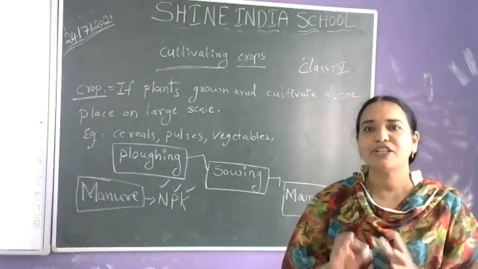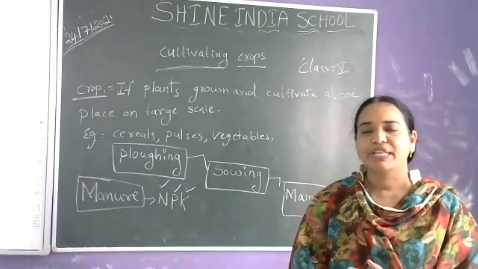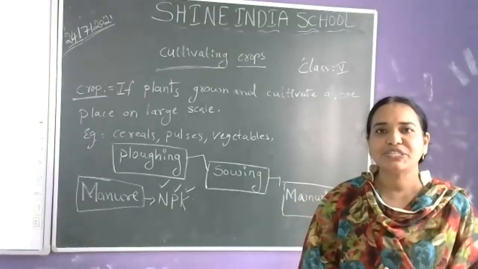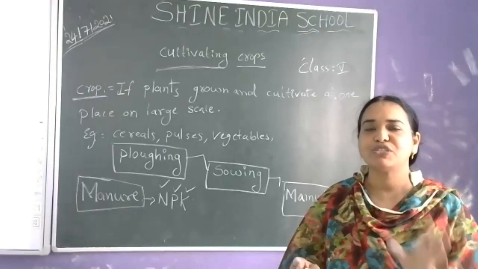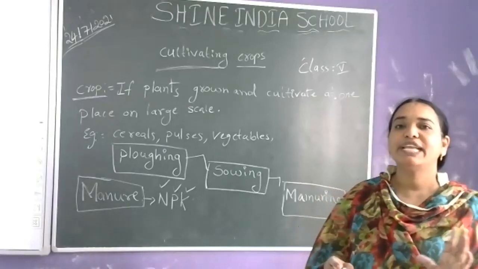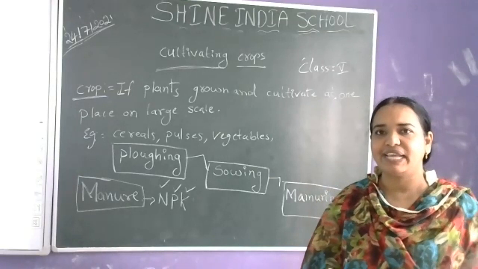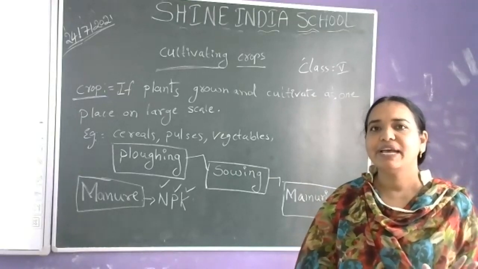The manure is a natural fertilizer. We are not adding any chemicals to that substance, so it is purely organic and rich in nutrients. What are the nutrients present in a natural fertilizer?